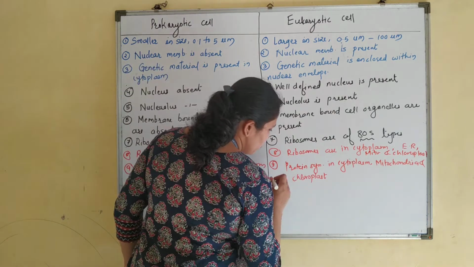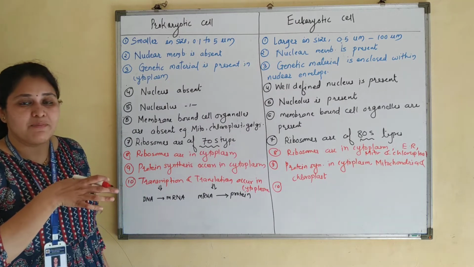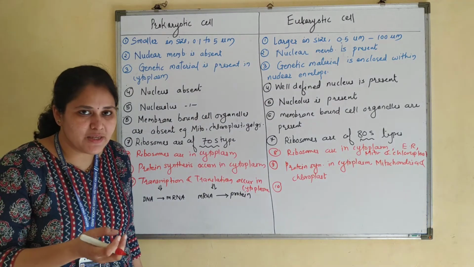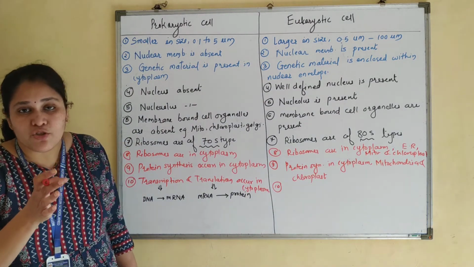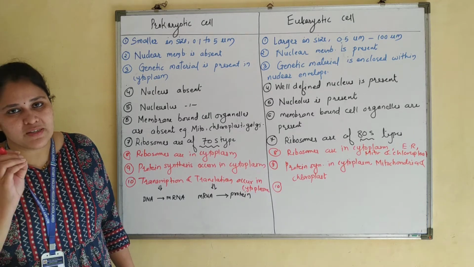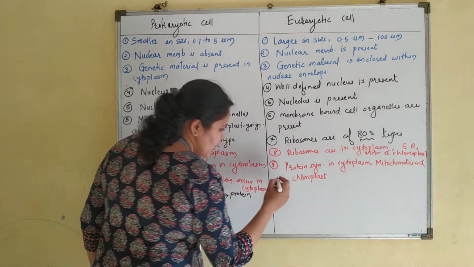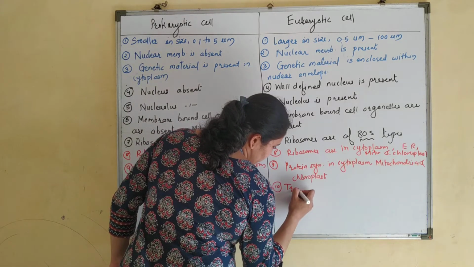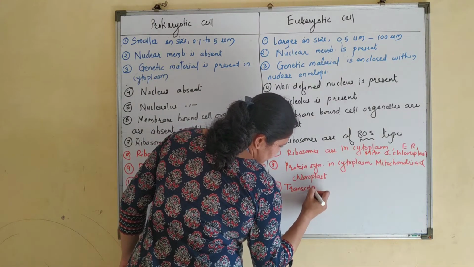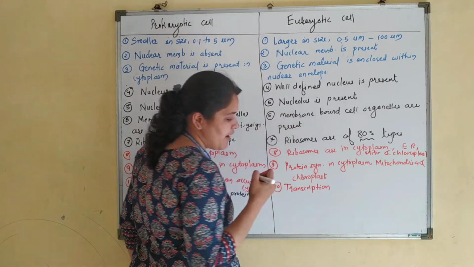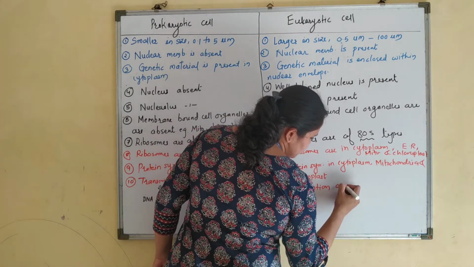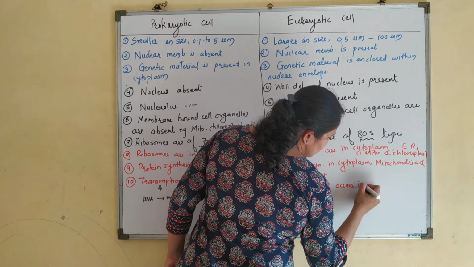In case of the eukaryote, the nucleus is separated from the rest of the cytoplasm. Genetic material is not in direct contact with the cytoplasm; it is separated by a nuclear membrane. So transcription, that is formation of mRNA, takes place inside the nucleus.